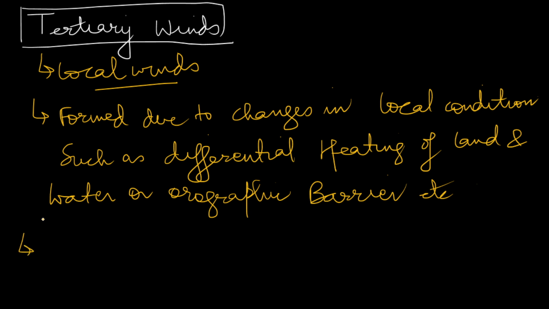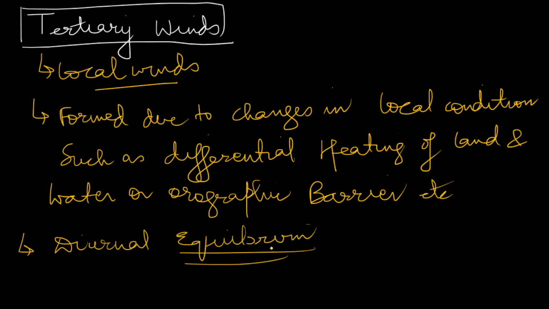Now they show diurnal equilibrium. First, primary winds are planetary winds over the earth. Secondary winds show seasonal equilibrium, that is, they are for certain seasons only. But tertiary winds show diurnal equilibrium, that is, they can change between day and night. In the nights the flow of wind could be different. The most common examples of these types of winds are land breeze and sea breeze.